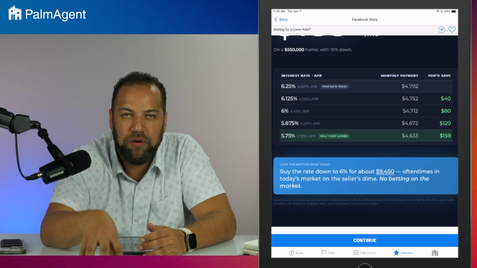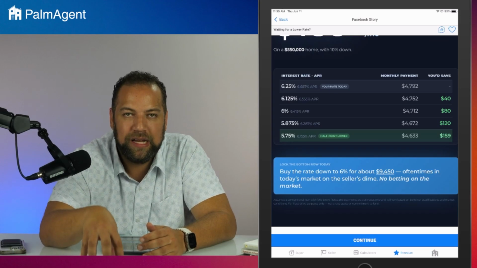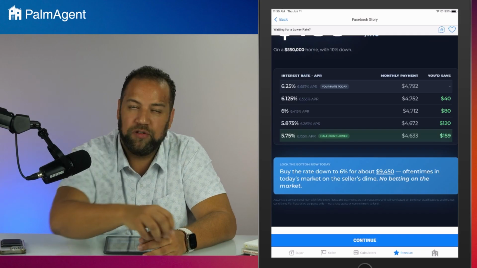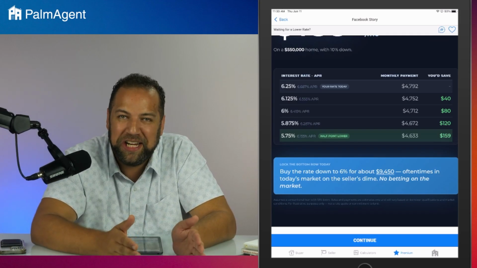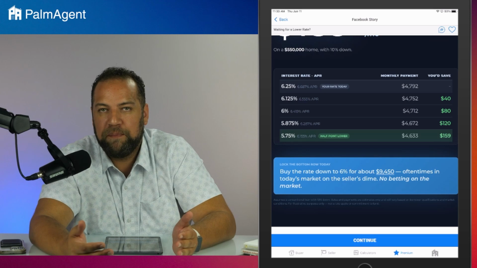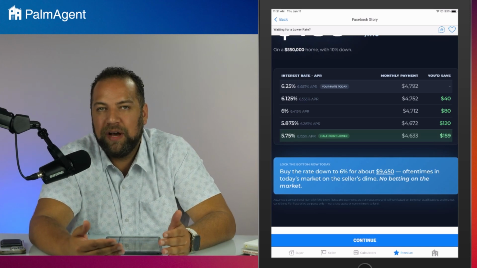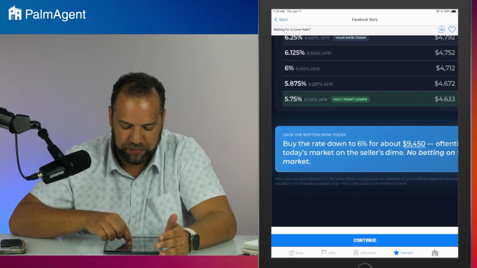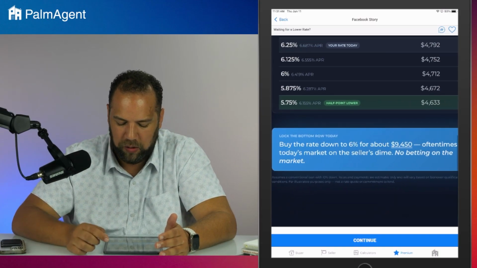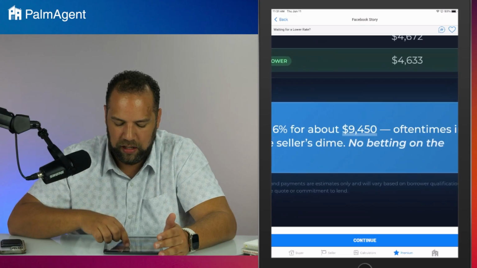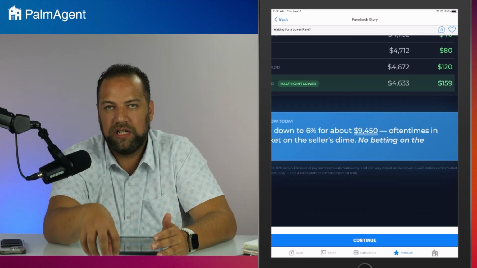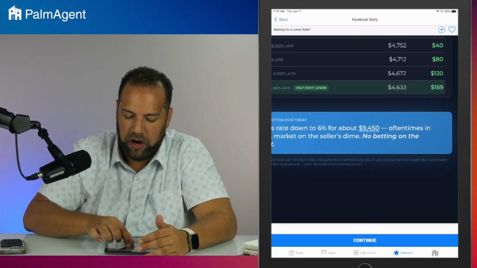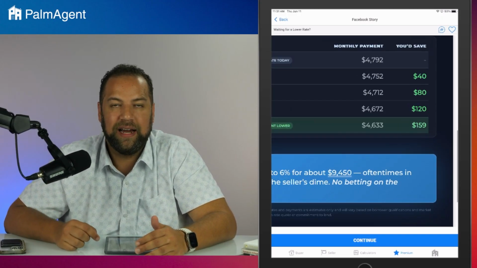And again, the beauty of today's market is that we could possibly get that rate today. Of course, with the temporary buy down, those are cheaper. You could at least get it for this year. But even a permanent buy down won't cost that much to get down to this half point decrease right here. In fact, in this example scenario, it would cost us about $94.50. That's all in seller concessions we would need to ask for from that seller to get this buy down to save our buyer $159 a month.